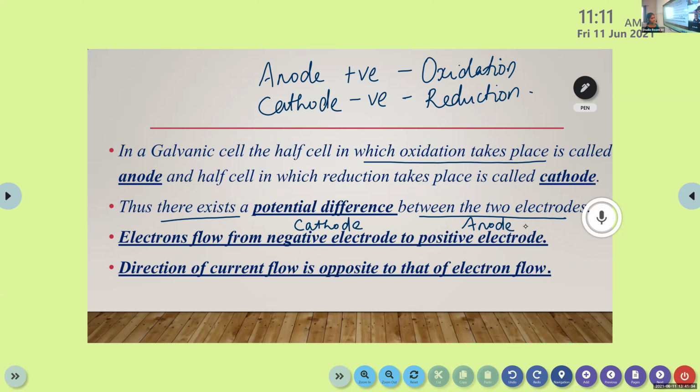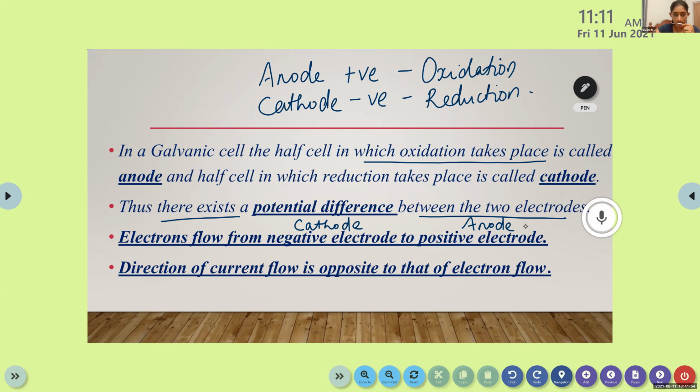Okay. Is this clear? Shivani, can you read these points? Ma'am, which one? Yeah, four things you can read.